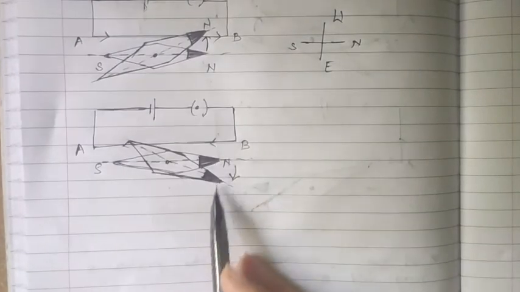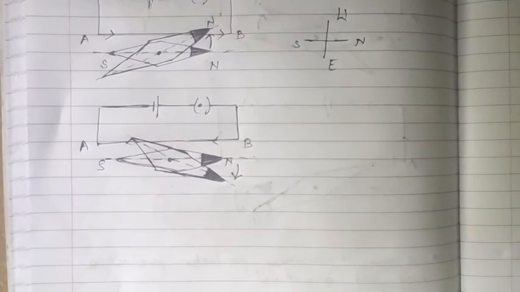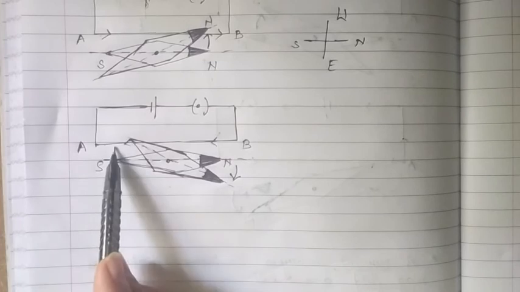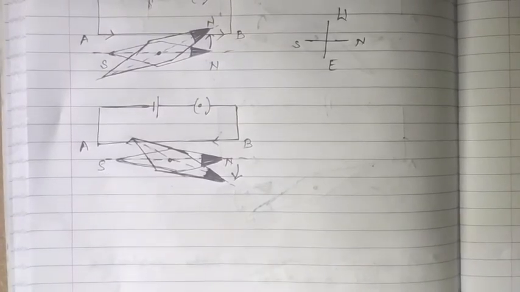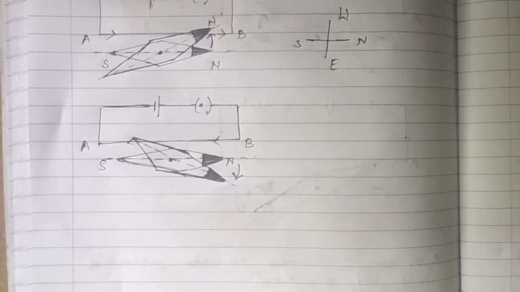Next thing that he observed was, if we stop the flow of current across the wire, then in that case the needle came back to its initial position, or there will be no deflection when we stop the flow of current. Means जैसे ही current को stop करेंगे circuit में, needle वापस अपने initial position पे आ जाएगा and there will be no deflection in the needle. That shows कि जो आपका deflection था वो करंट के फ्लो की वजह से था.